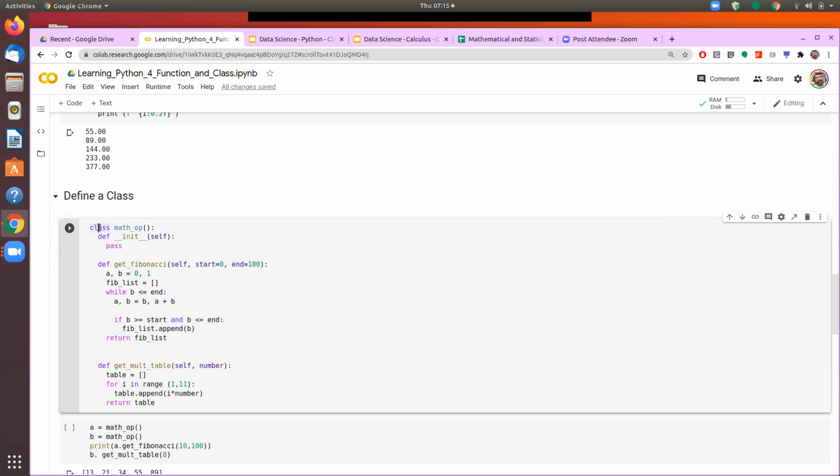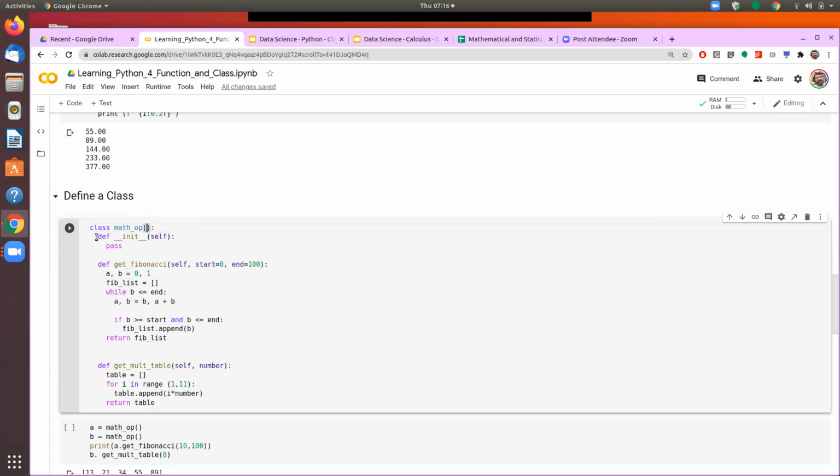The class starts with the name class, whereas the function starts with def. After that, we give the name of the class, and then certain parameters can be given to the class. Now, since these parameters are at the class level, these parameters would be available to all the functions inside the class. So if I define a variable here, it would be available to all the functions inside the class.